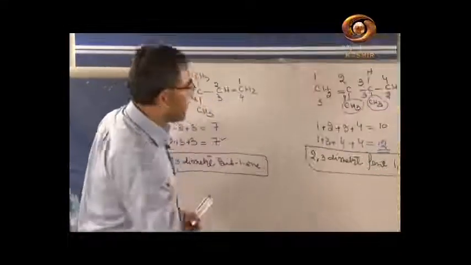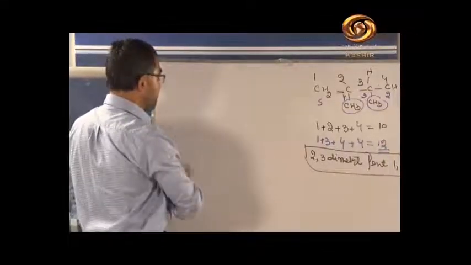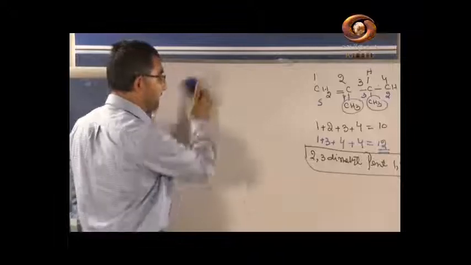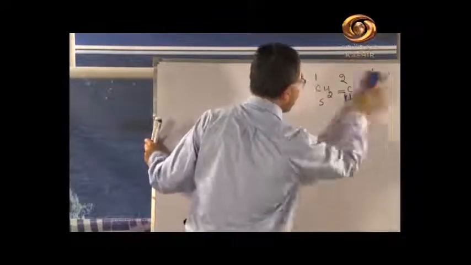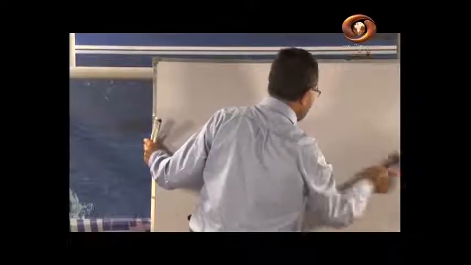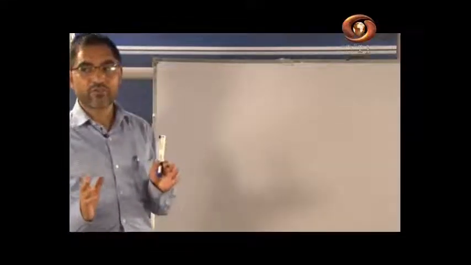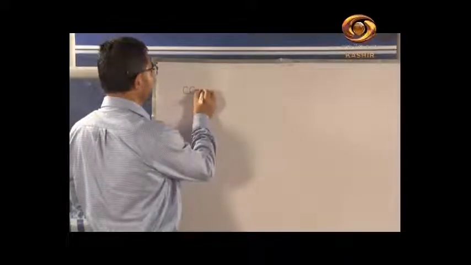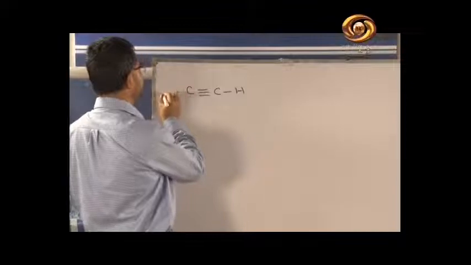Now we will take the alkynes. Alkynes contain at least one triple bond. I am repeating again, alkynes are unsaturated. They are from the aliphatic class. They are open chain, and they should contain at least one triple bond. Now we have the simplest compound. You have C, triple bond C, and this is H, and this is H.